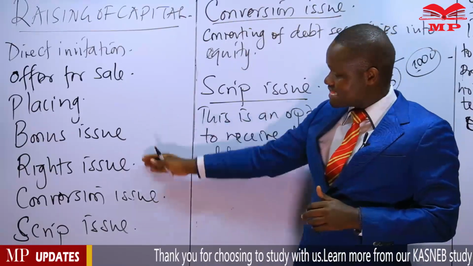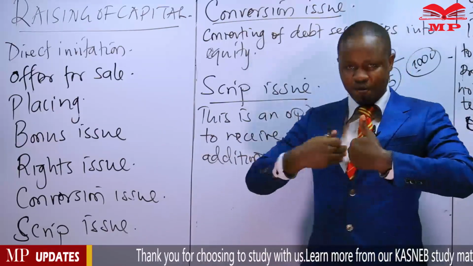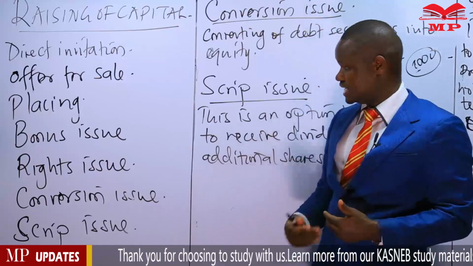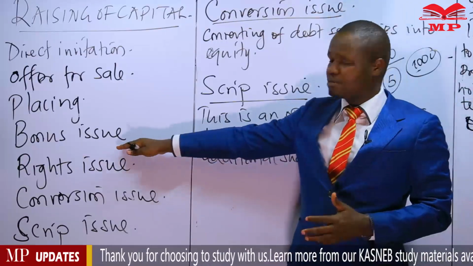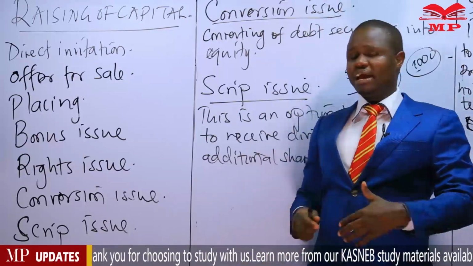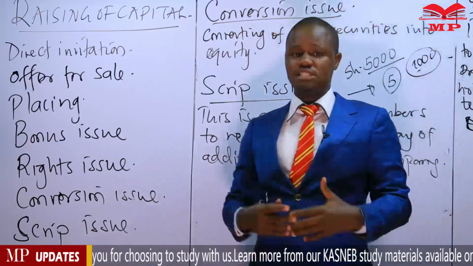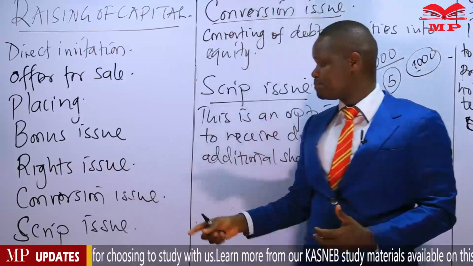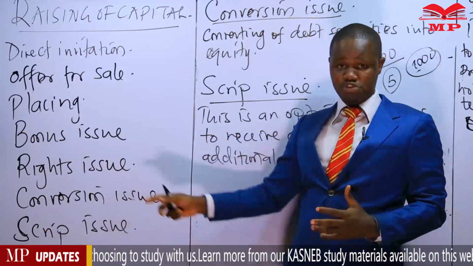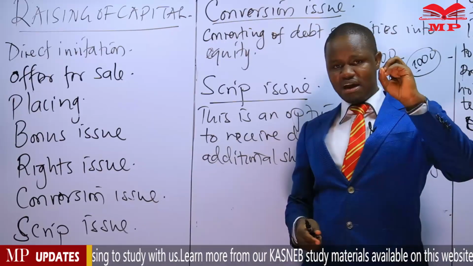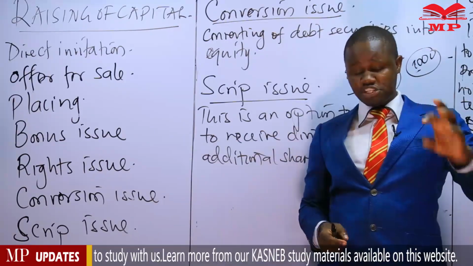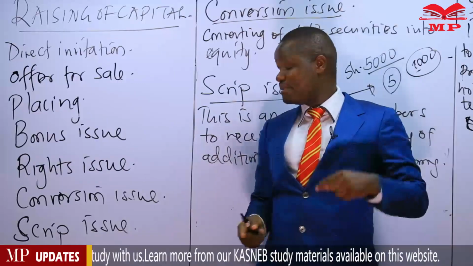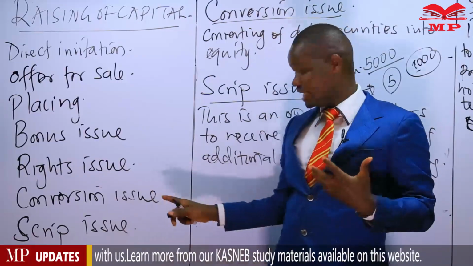Then we have seen these other methods where we are looking inwards. We are looking at internal sources, where the company can possibly do a bonus issue by offering members additional shares for no direct consideration. We have also seen a rights issue being a possibility, where we are offering additional shares to members, but this time at a preferential rate.